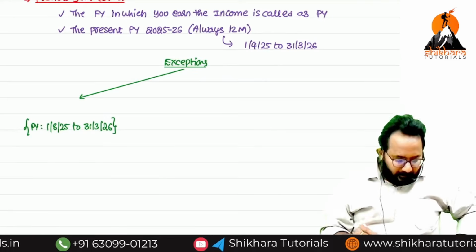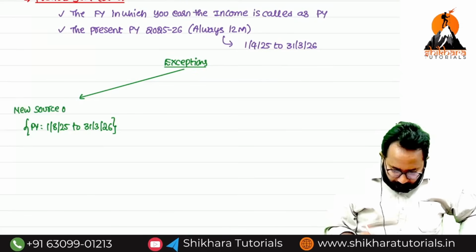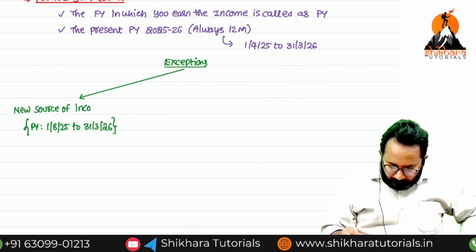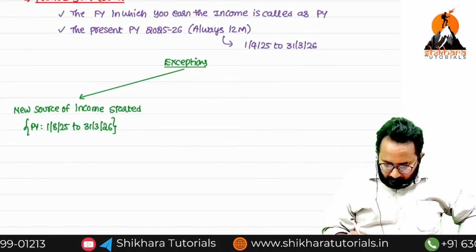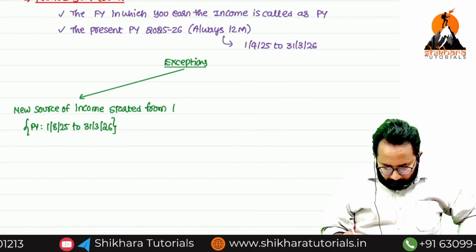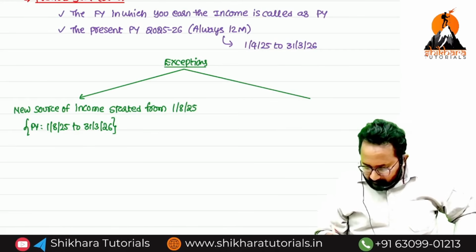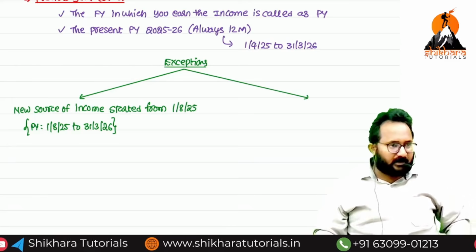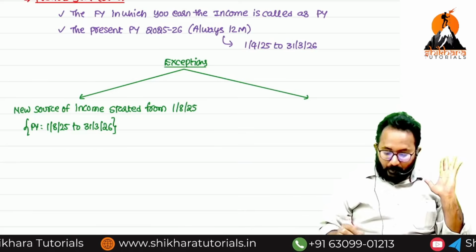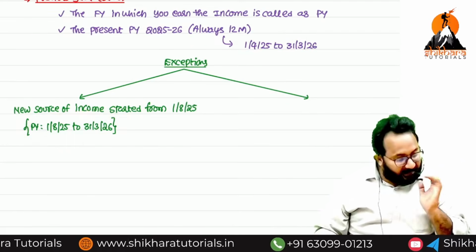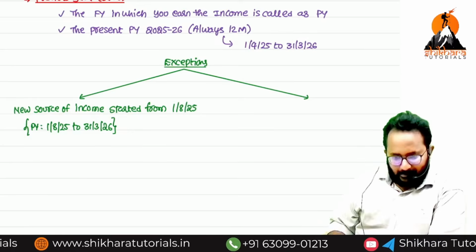Less than 12 months. That means when will it be possible? A new source of income. Just taking an example, from 1/8/2025 you started a new source of income. Before that you don't have any income, so for you the previous year will be less than how many months? 12 months.